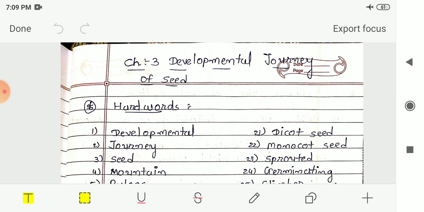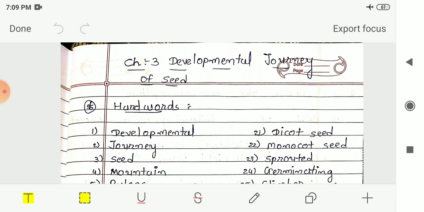After that we had seen the two major categories of seeds: monocot seeds and dicot seeds. Monocot seeds are the seeds which cannot be split, or you cannot break them into two equal halves.